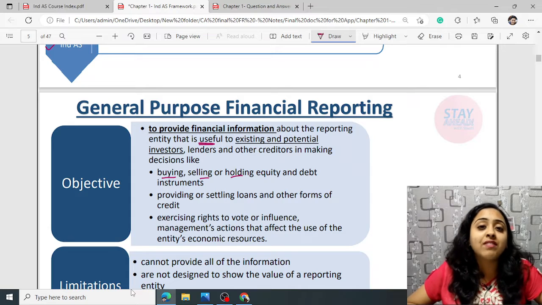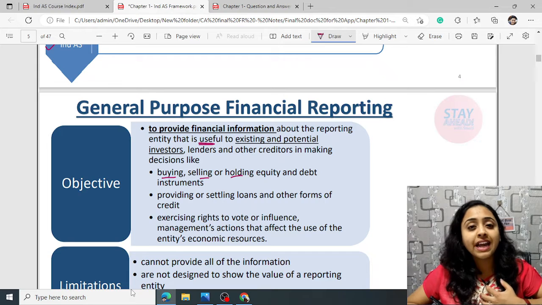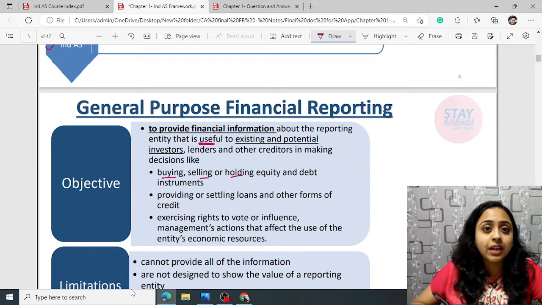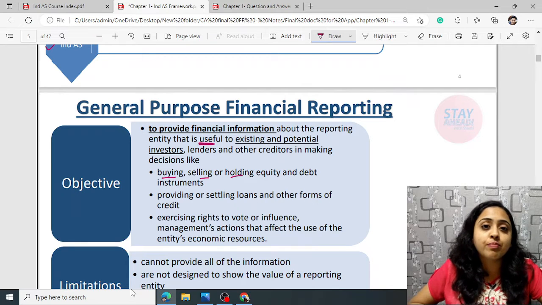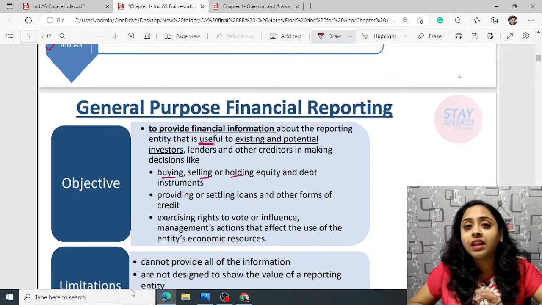For example, you have a supplier, and you buy from them on credit. They will continuously review your credit position. If my entity is alright, in a good position and profitable, then they will keep supplying me on credit. If they come to know that I have gone bankrupt, will they provide more credit? Will they be interested in supplying material to me on credit? No, because there are chances of bad debts, higher bad debts. Even I can go bankrupt and they will receive nil.